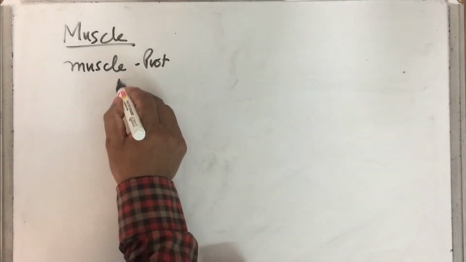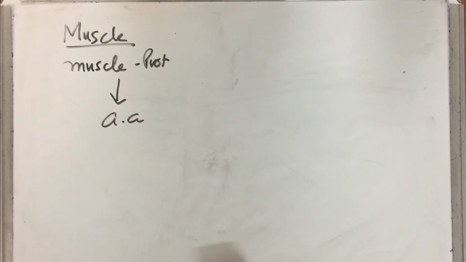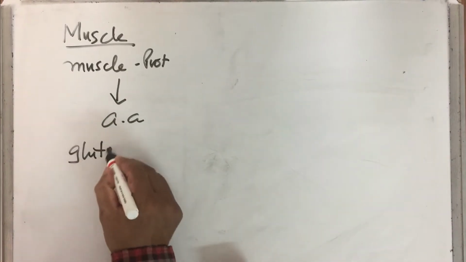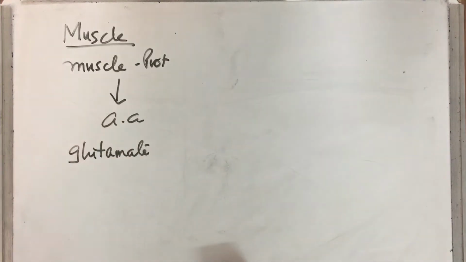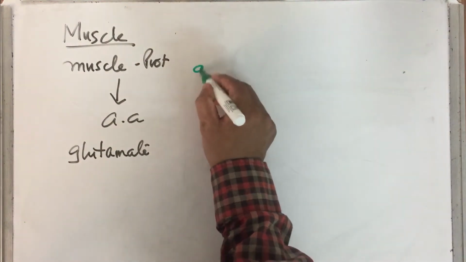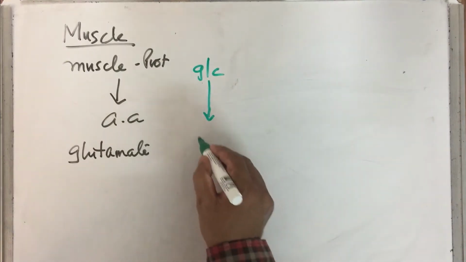Now the turnover products of muscle protein are amino acids. One such amino acid is glutamate. Let us write glutamate here. Now at the same time, glycolysis also is happening. So glucose through glycolysis will produce pyruvate.